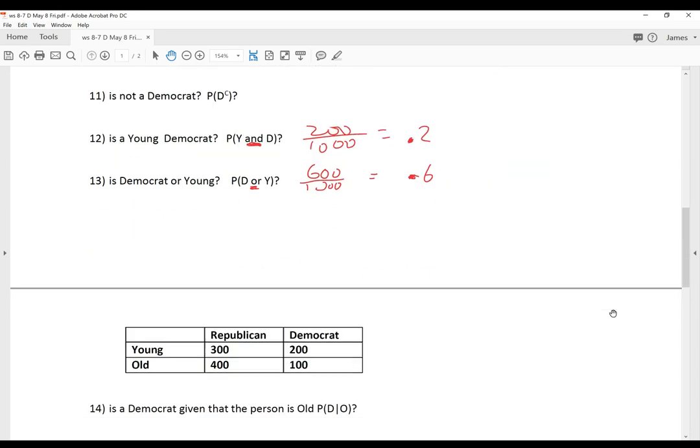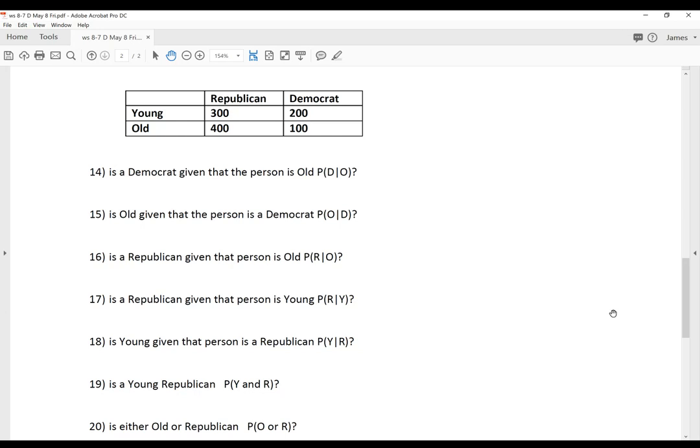Backside kind of stay the same table, but with the bar now. So what's the chance that someone is a Democrat given that the person is old? So now we only talk to the old people. So somebody old is coming towards you. How do you know that someone is old? Well, he looks old, not young.